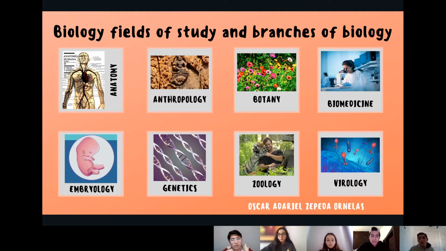As you know, life is everywhere, so biology has some branches, like anatomy, that is the branch of biology concerned with the study of the structure of organisms and their parts. Anthropology, botany, that is the scientific study of plants, biomedicine, embryology, genetics, zoology, that is a branch of biology that studies the members of the animal kingdom and animal life in general, and virology, that is the study of viruses. They are the most common branches of biology, and every day new knowledge is added for the development of humanity.